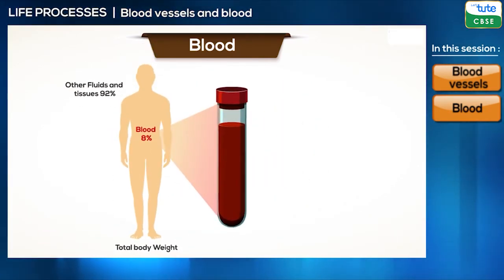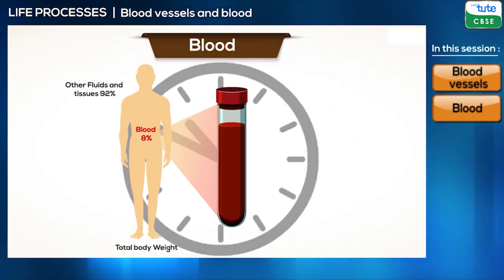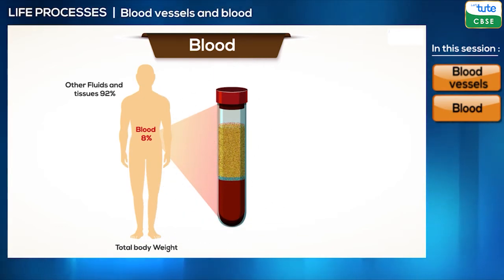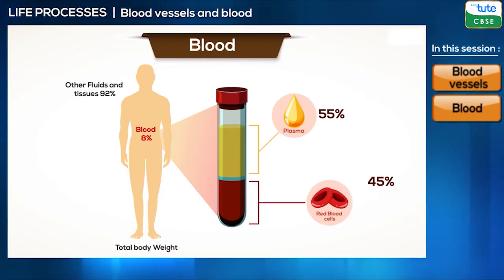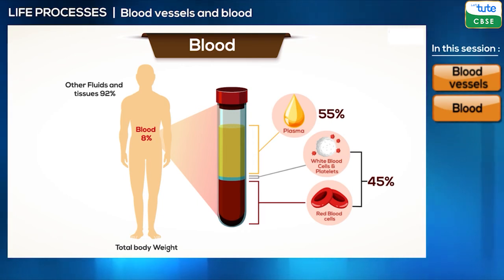To study the composition of blood, let's carry out a small experiment. We collect some amount of blood from a person in a tube and allow it to stand still for a few hours. We can see that the cells deposit at the bottom and the fluid is there on the top. This yellowish white fluid is called plasma. 55% of the blood is composed of plasma. The remaining 45% is the cellular component, which includes the red blood cells, RBCs or the erythrocytes, the white blood cells or WBCs or the leukocytes, and platelets.